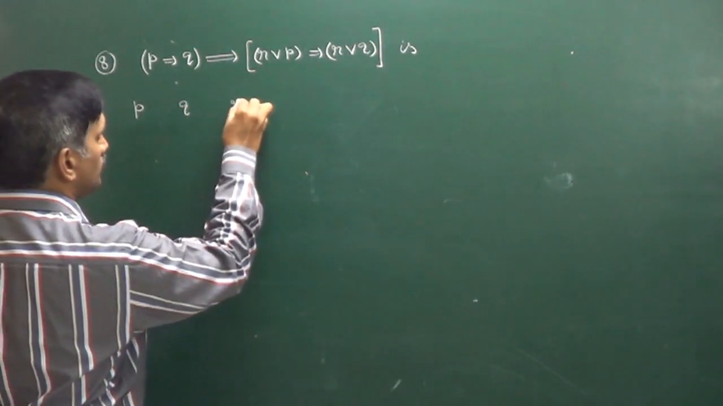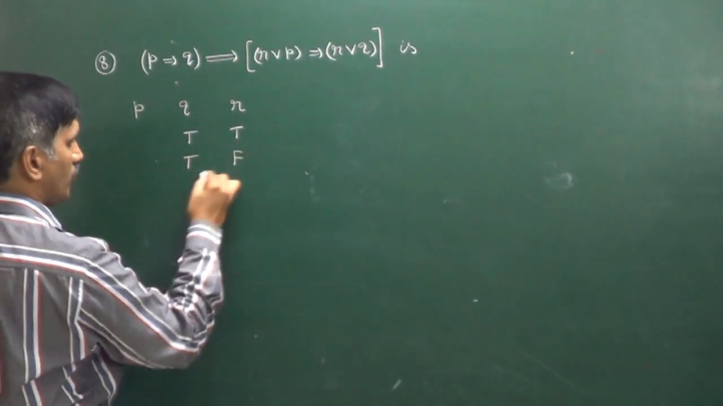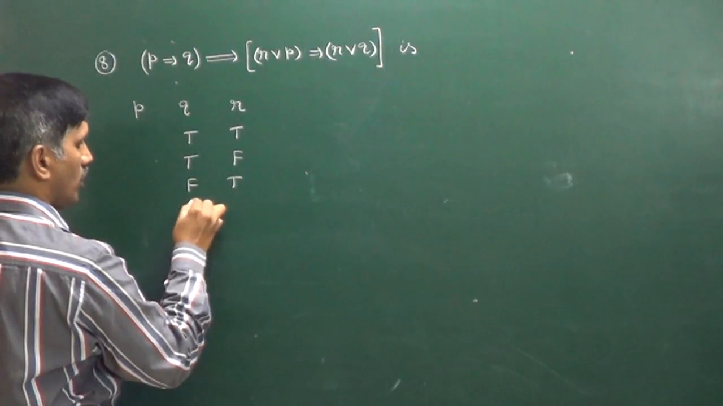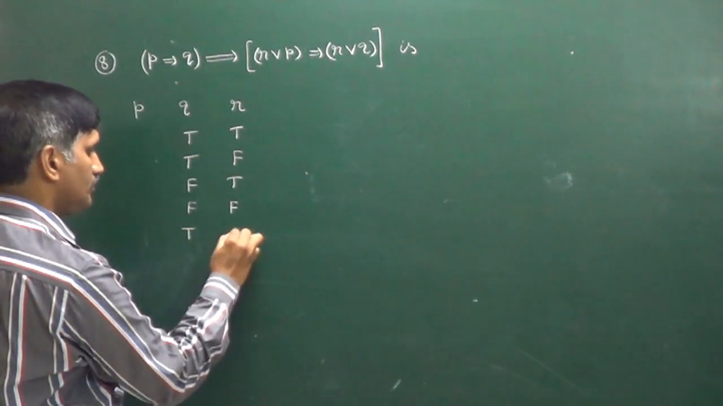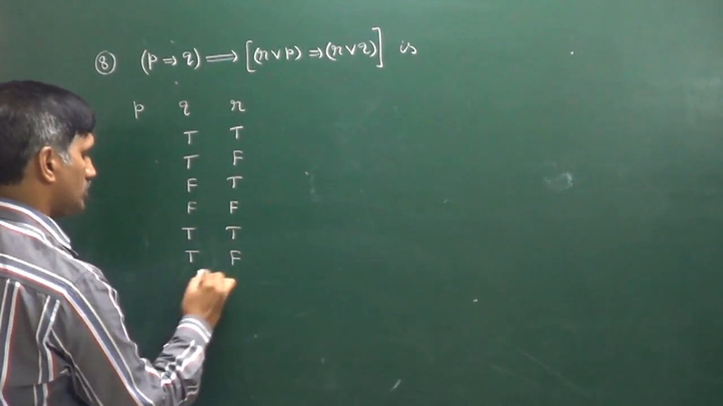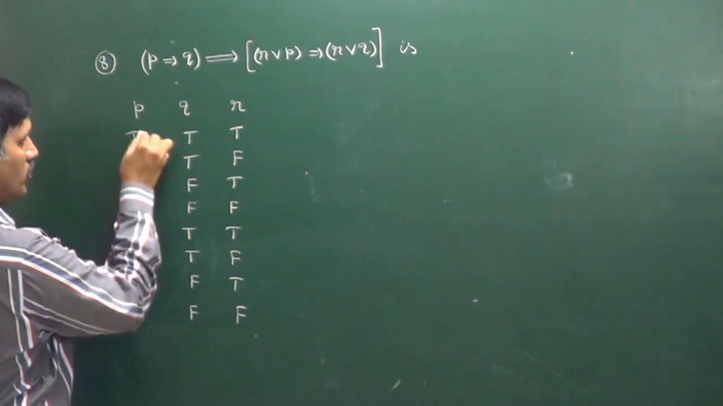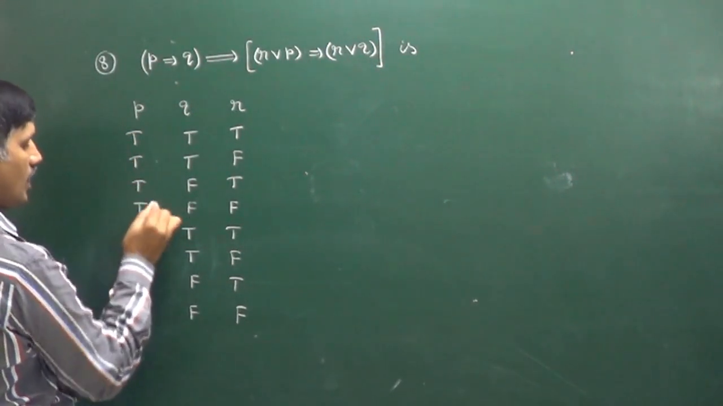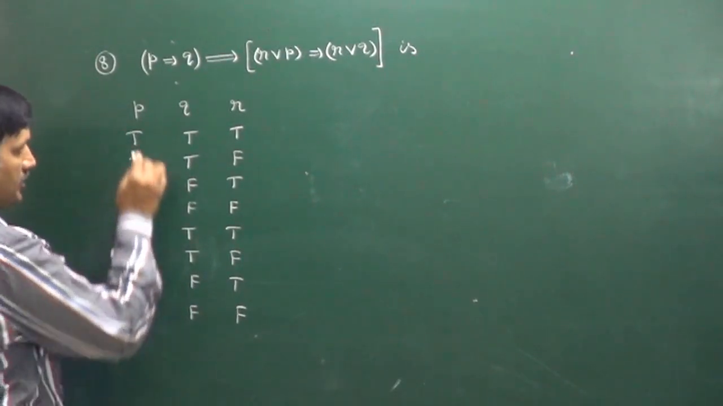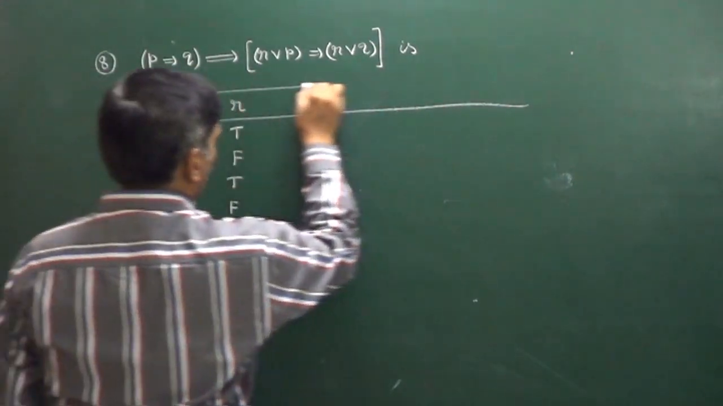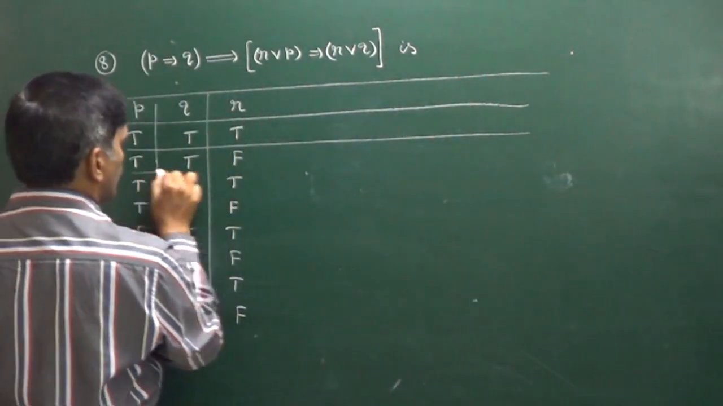P, Q, R. So both the statements are true. First is true, second is false. False, true, false, false. These are the possibilities. What I told, repeat again. True, true, true, false, false, true, false, false. Now next what I told, 4 times T and then 4 times false. That is the way to write when 3 statements are there. Earlier also we discussed this one. Now for this we have to construct the entire truth table.